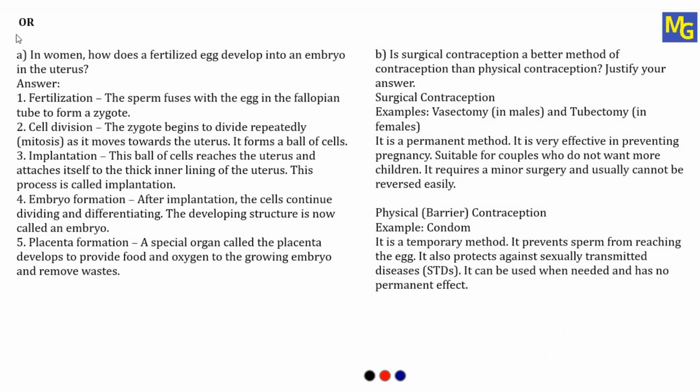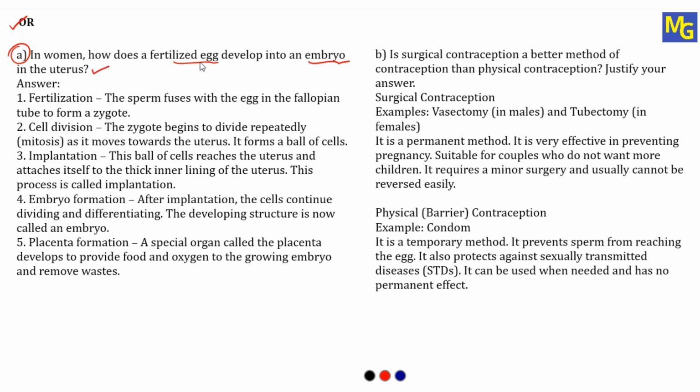So now we are going to see the internal choice, that is the OR option for this question. So this also consists of sub question A, B and C. First we'll start with A. In women, how does a fertilized egg develop into an embryo in the uterus?